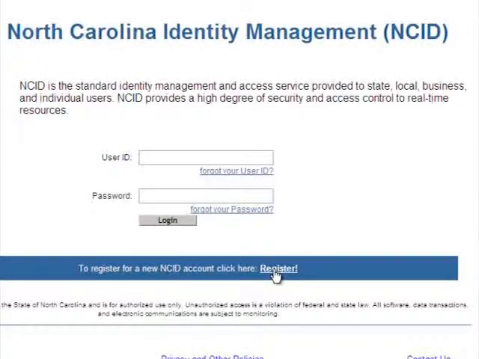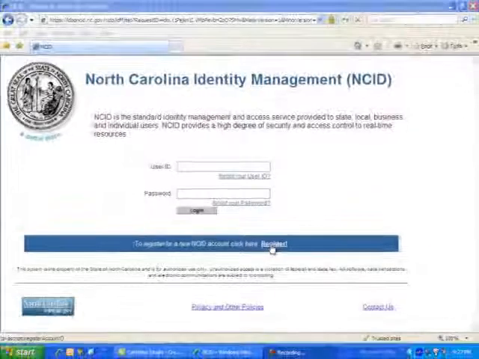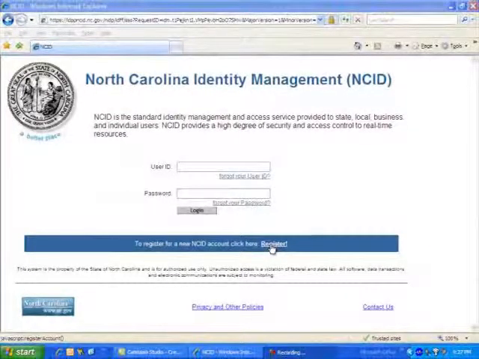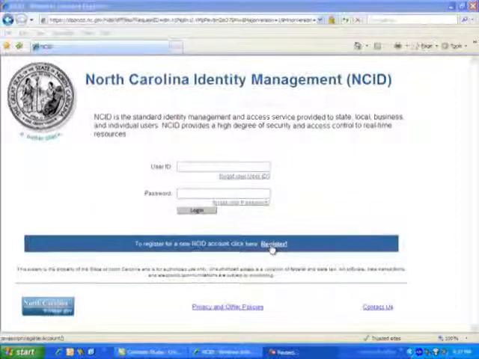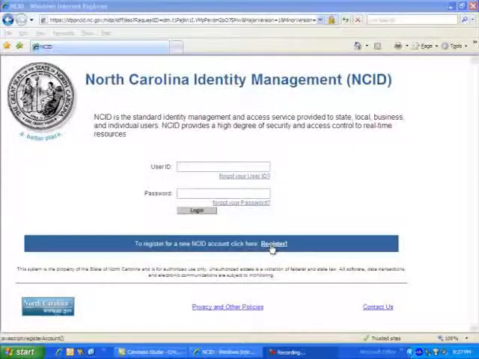If you already have an NCID account with a user type of local government or state agency, you may go directly to the North Carolina Department of Juvenile Justice's website and click on the NC Allies link. Enter the login ID, username, and password used for NCID and click the login button. This will take you to a screen to register with the application. Once you register, you will receive a verification email. So it's very important to have a current email address in the North Carolina Identity Management System.